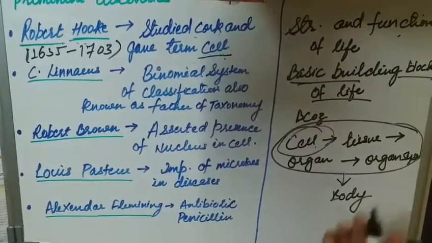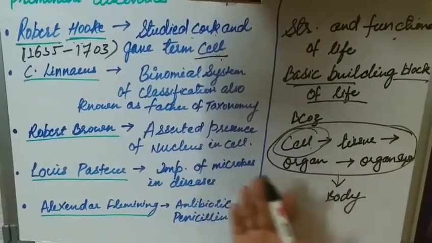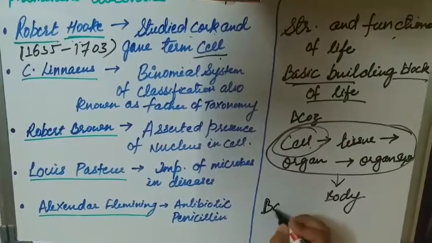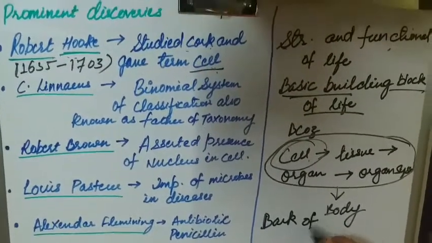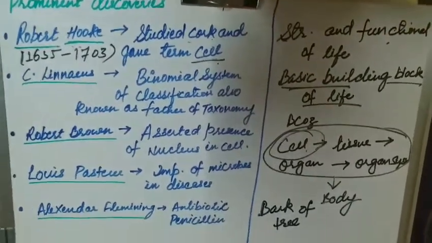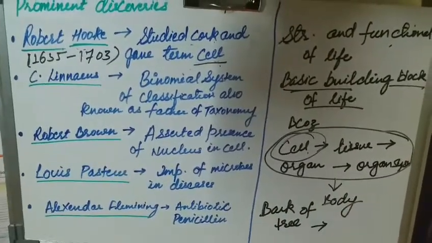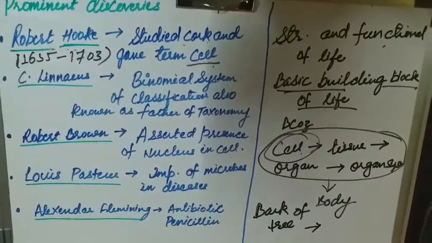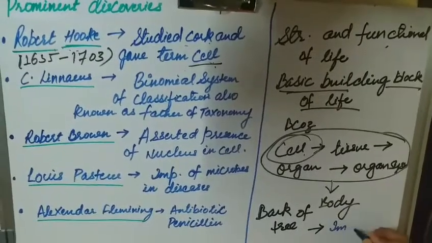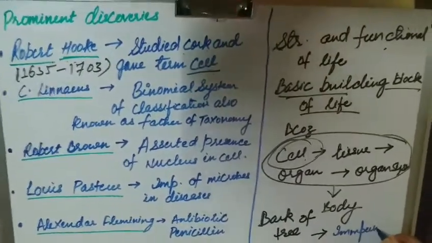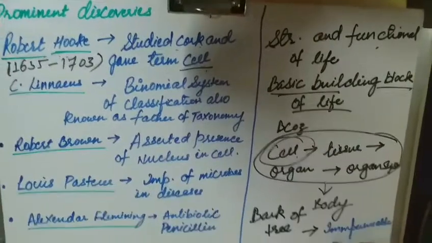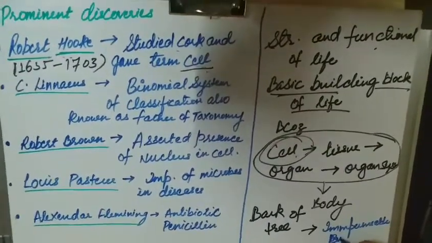Now cork is a thin slice from the bark of a tree that is impermeable in nature. That thin slice is impermeable and buoyant.